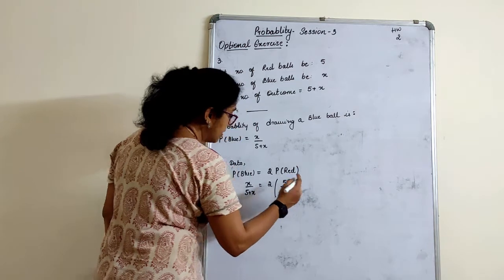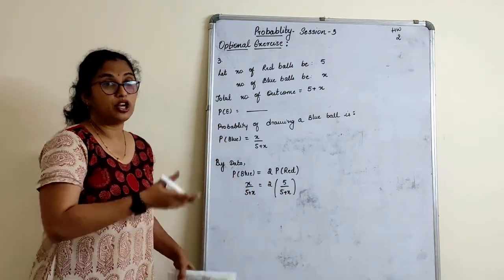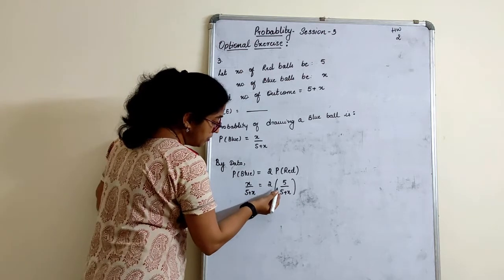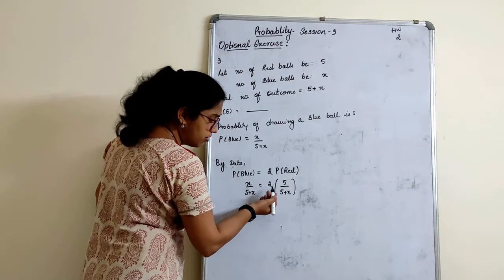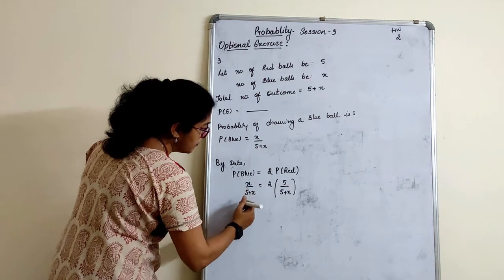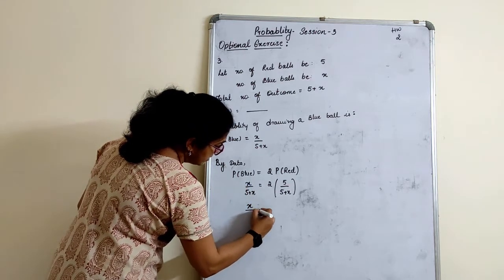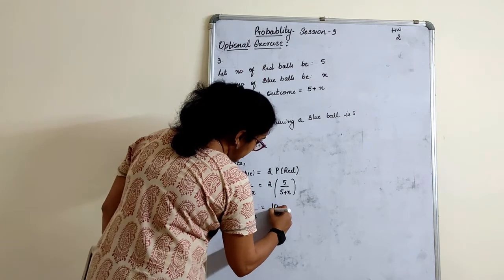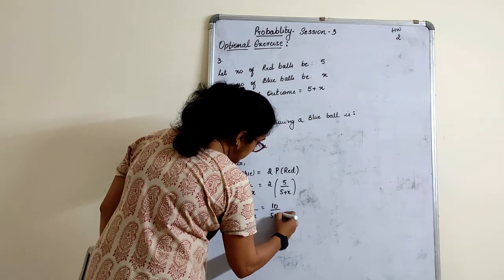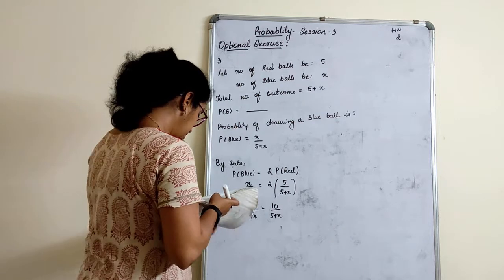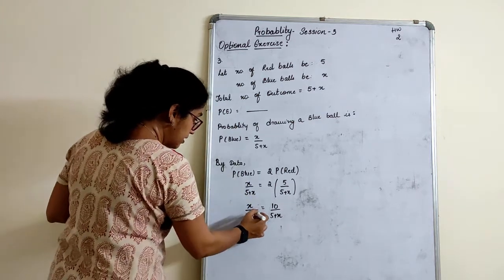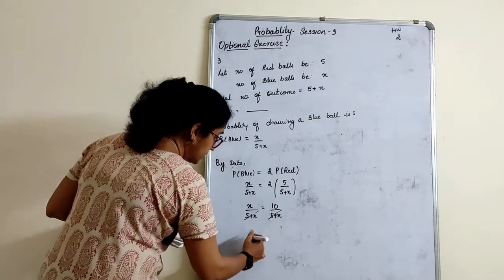Is this very clear? This one type of sum we had not done in the exercise. So what will we do now is we can just cross multiply. So this will be X upon 5 plus X is equal to 10 upon 5 plus X. We can cancel this 5 plus X on both sides.